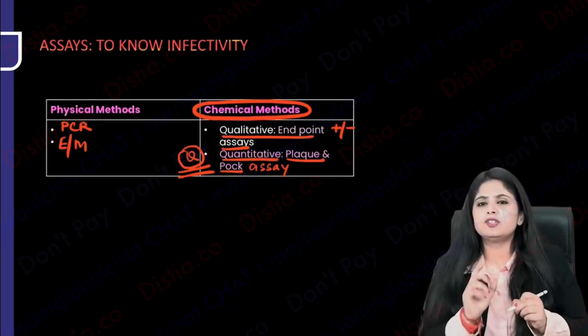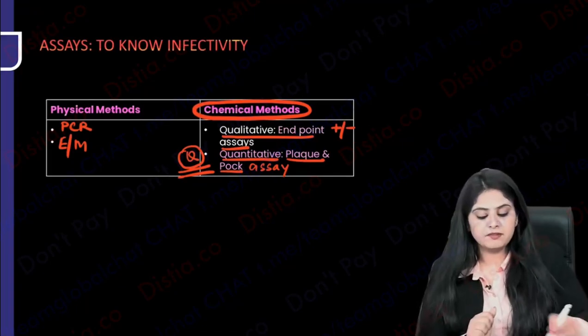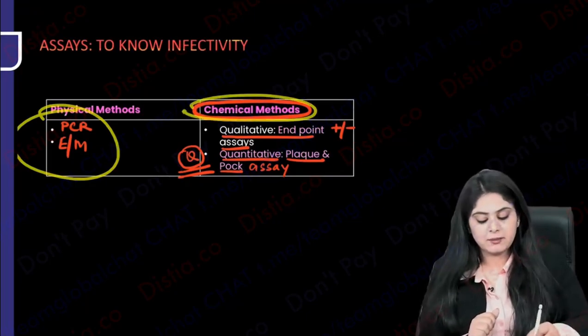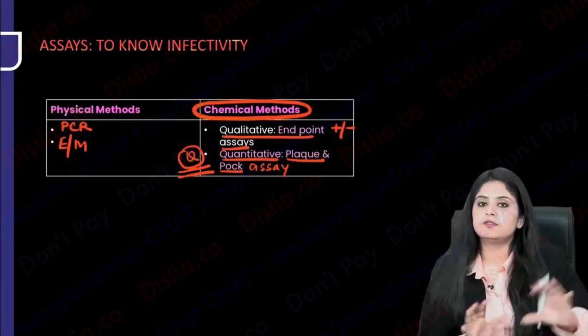What does endpoint do? Endpoint just tells me whether the virus is there or not. So simple. Physical methods, PCR, electron microscopy. Chemical methods, qualitative and quantitative. This was one short topic.